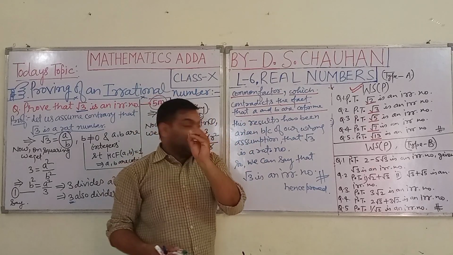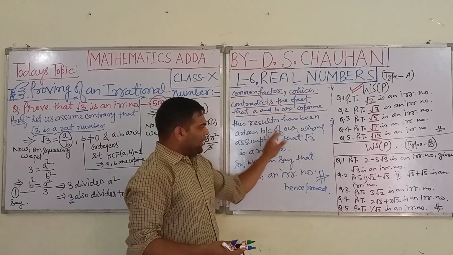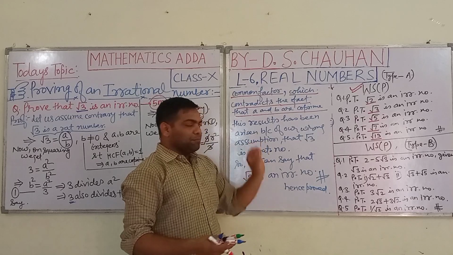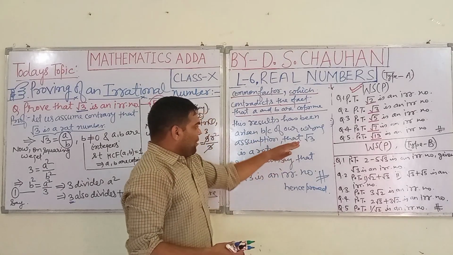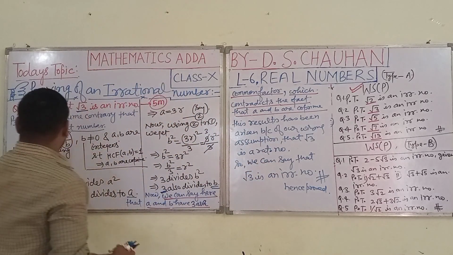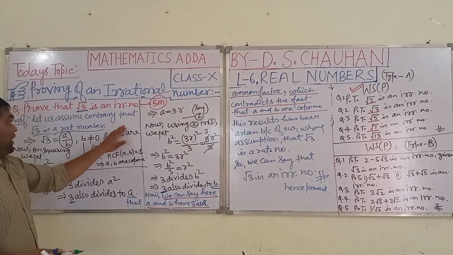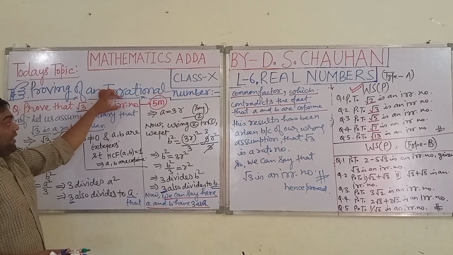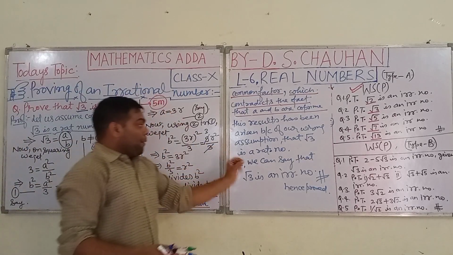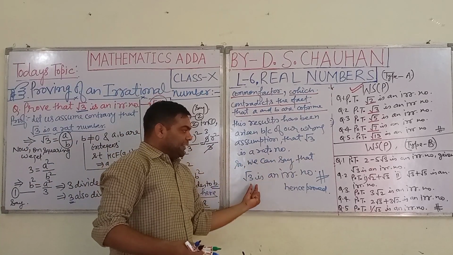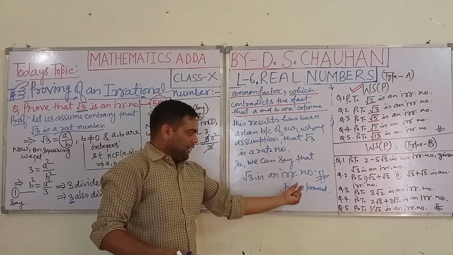Why has this result arisen? Because of our wrong assumption. What is the wrong assumption? We have taken under root 3 as a rational number. Still we know that under root 3 is an irrational number. So finally we can conclude that under root 3 is an irrational number.